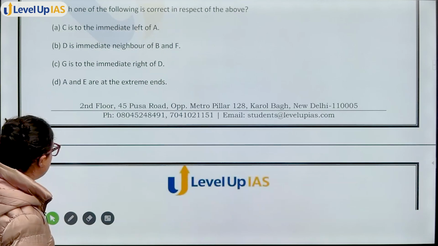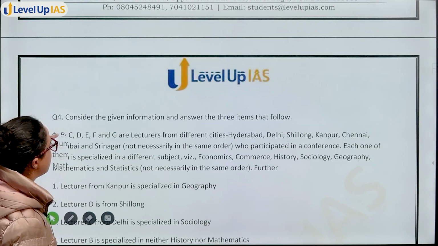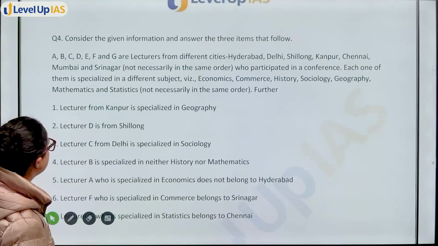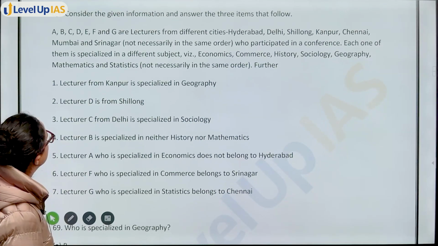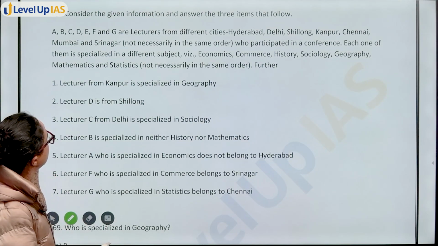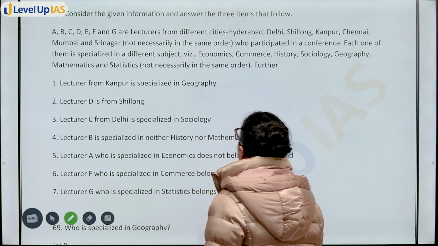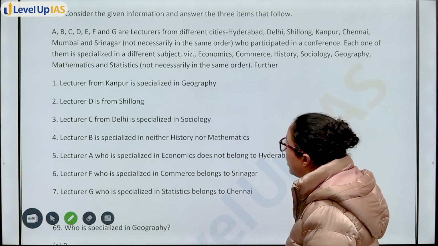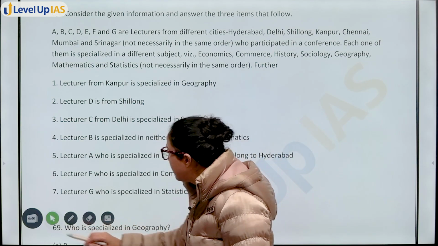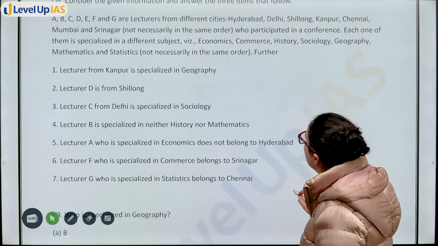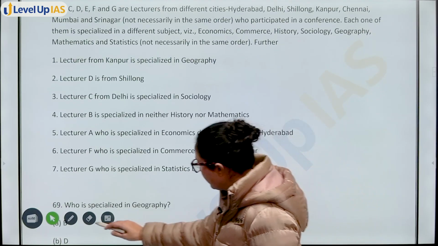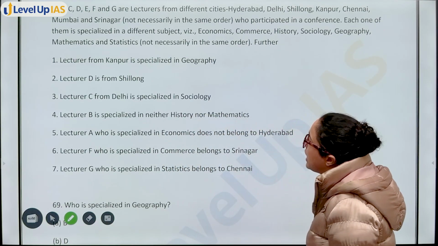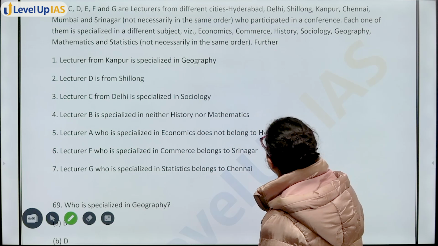Moving on to the next question. Consider the given information and answer the 3 items that follow. So you have 3 questions with this and information is given to you. Again, A, B, C, D, E, F, G are lecturers from different cities.